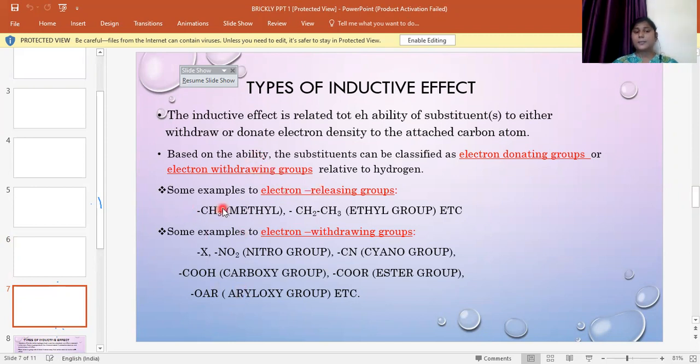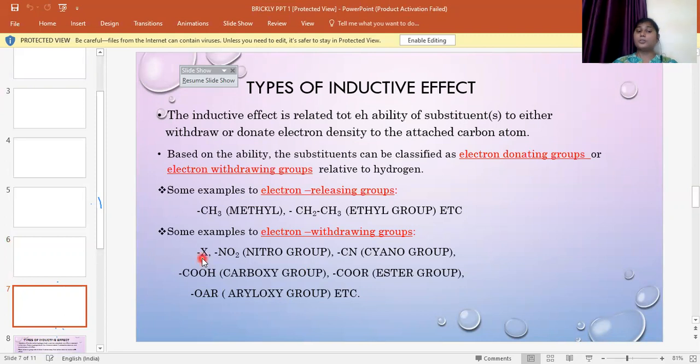We see here some examples of electron releasing groups. Electron releasing groups are also electron donating groups. Electron releasing, electron donating. Okay, these are the methyl group, these are ethyl groups. The carbon containing compounds are generally the electron releasing groups. Some examples of the electron withdrawing groups are halogens.